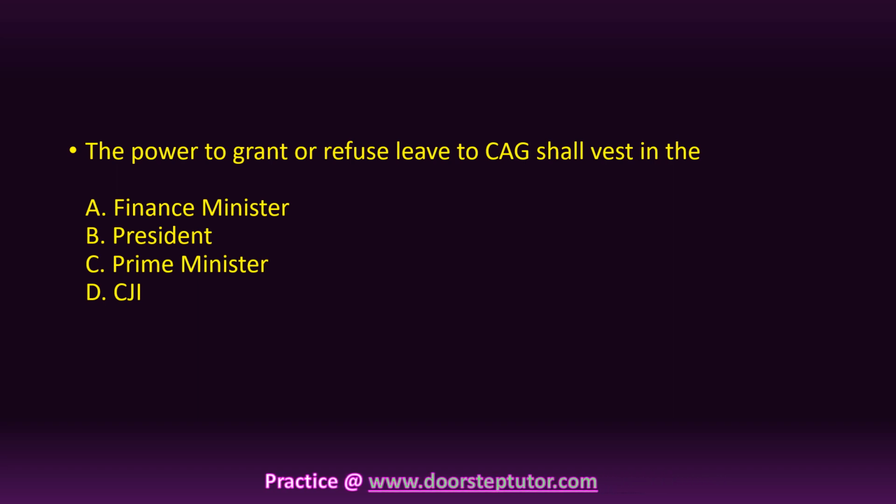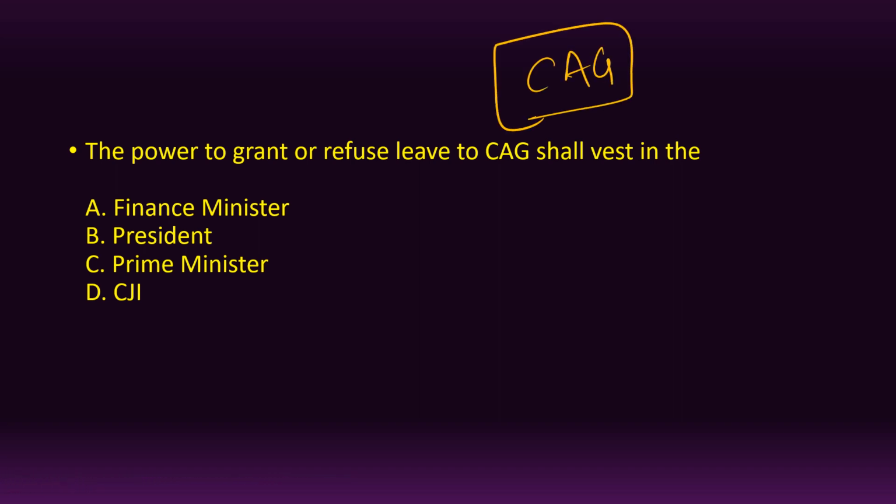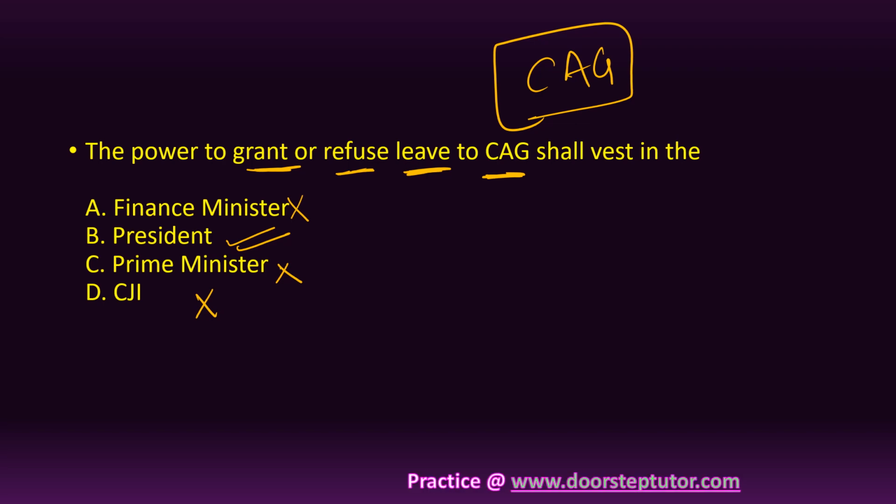Another question that was quite different was asked from CAG, Comptroller and Auditor General of India, and the question read as: the power to grant or refuse leave to CAG shall vest in whom? 4 options that were provided were Finance Minister, President, Prime Minister and Chief Justice of India. Finance Minister has no role in it, nor do the Prime Minister or the CJI. It's the sole role of the President over here. So the correct option will be option number B.